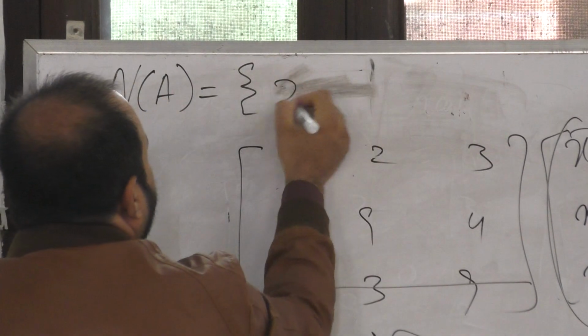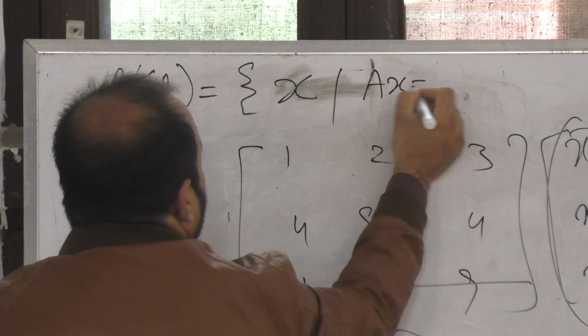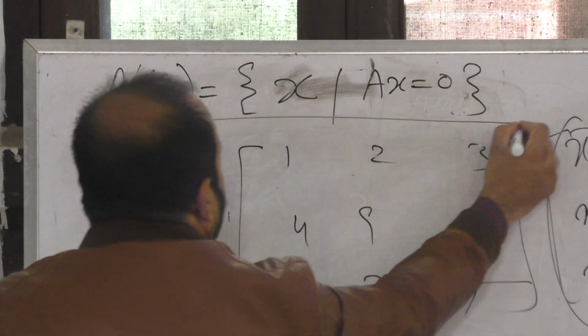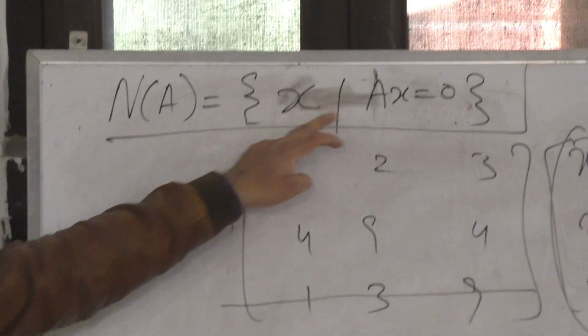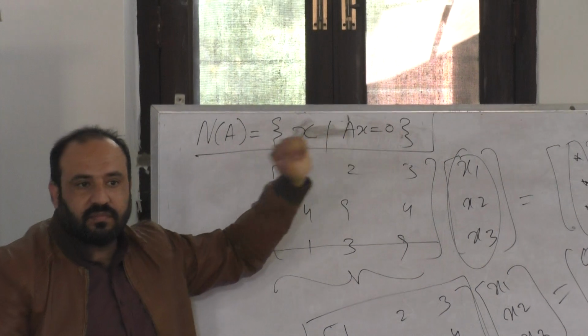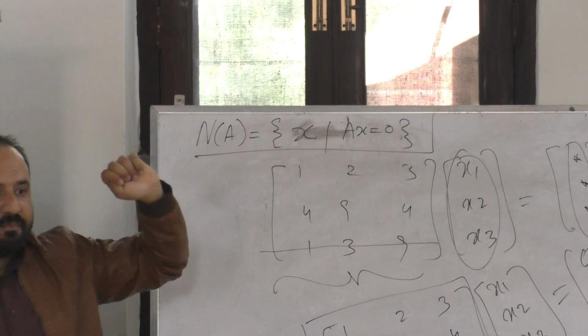Null space of a matrix A is all x such that Ax is equal to 0. This is the null space of matrix A: all vectors x that are mapped to 0. समझ आ रही है? Yes.